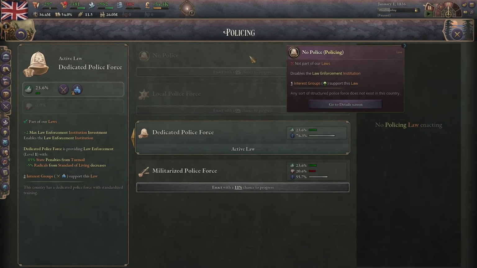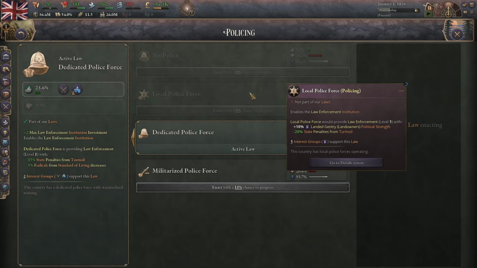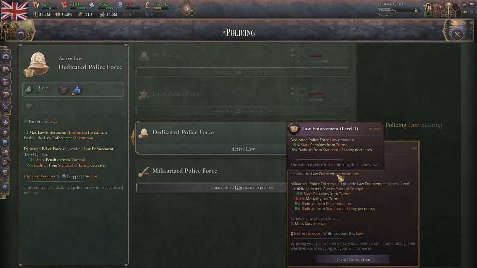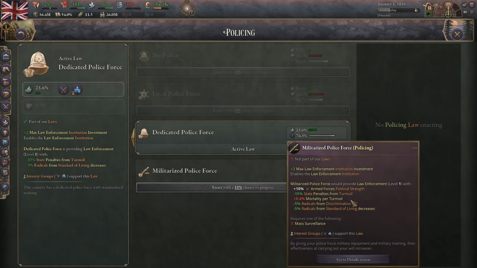Next is policing. We have no police, which does nothing. Local police force, which enables the law enforcement institution and gives political strength to the landowners. Dedicated police force, which instead of giving political strength, it decreases radicals from standard of living. Militarized police force, which increases mortality per turmoil.